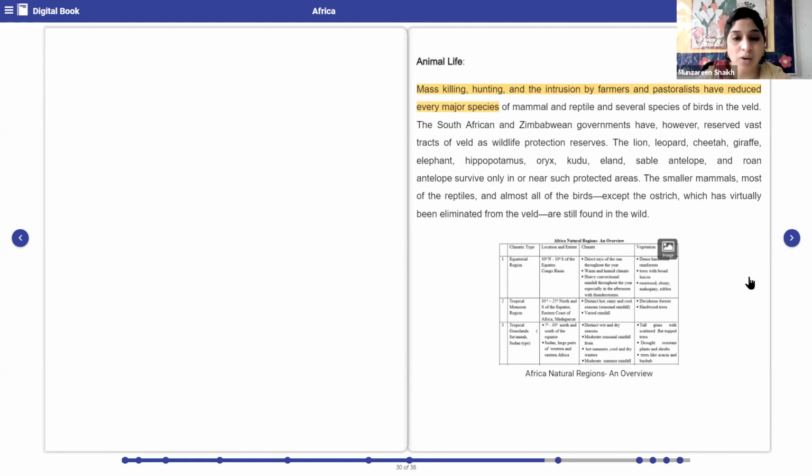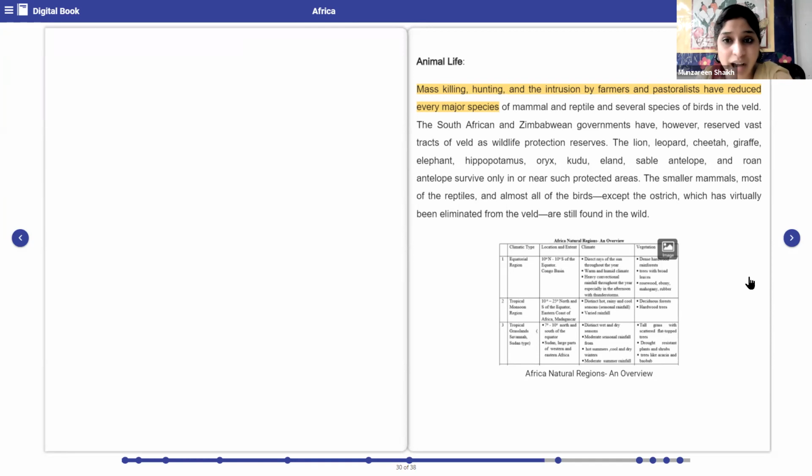Okay, so now in this particular region, there's lots of killing going on, lots of hunting going on, by most of the farmers, by most of the pastoralists. Okay, the ones who take care of the pastures for their animals. So that's the reason various birds and mammals are getting extinct.